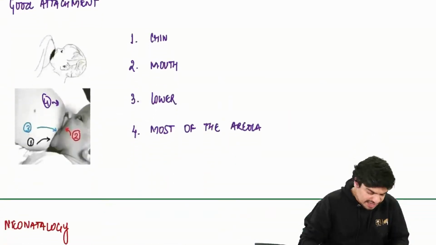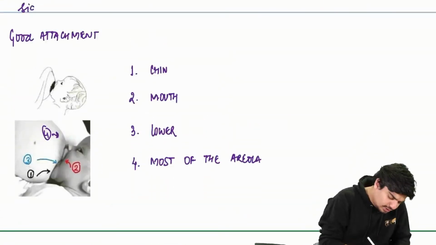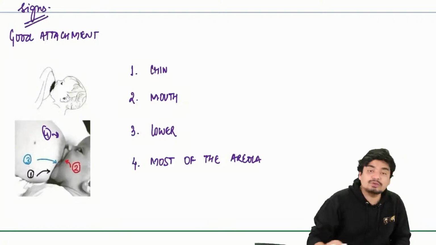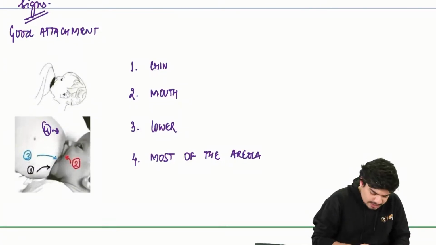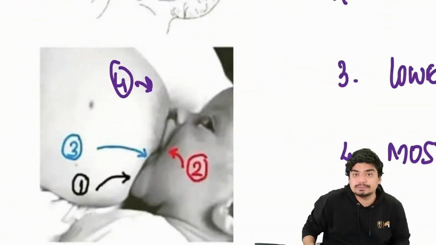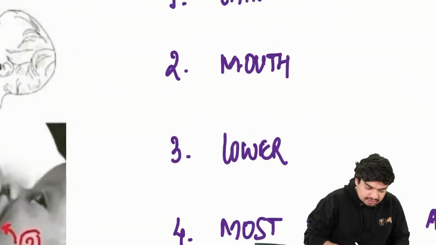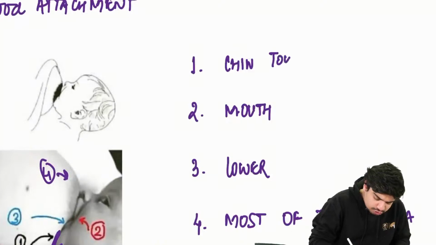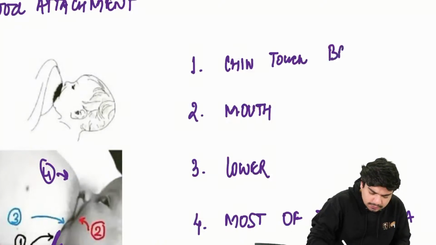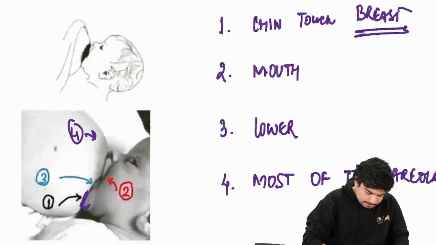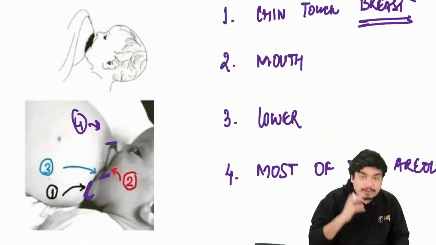Now, signs of good attachment. Again, something which is asked very frequently. So this is how a baby should look when it is taking the breastfeeding. The chin of the baby should touch the breast. So that's the first thing. Chin should touch the breast. Mouth. Can you see the mouth? Wide open.